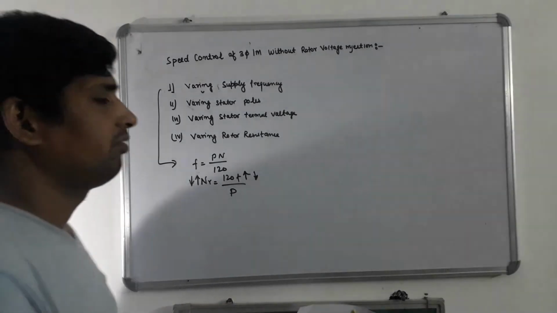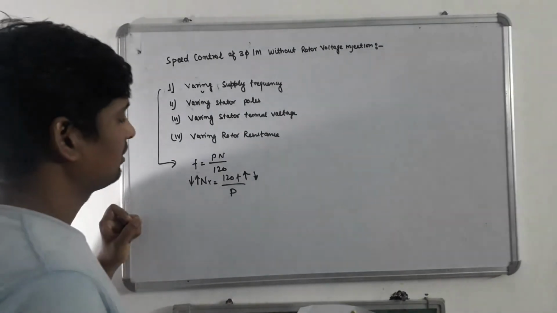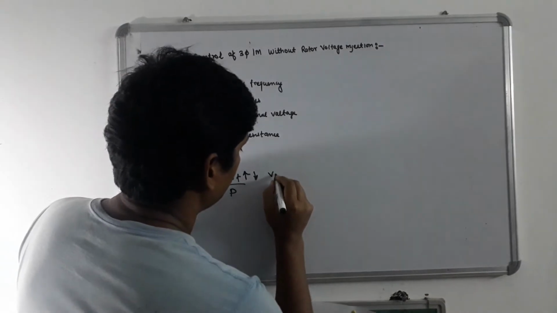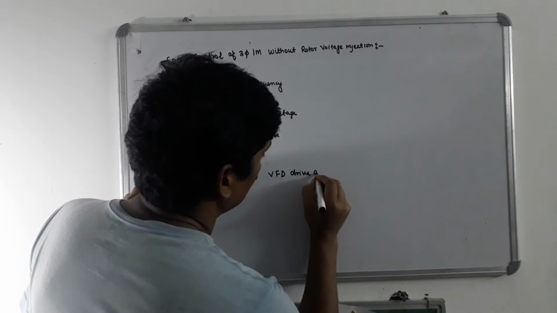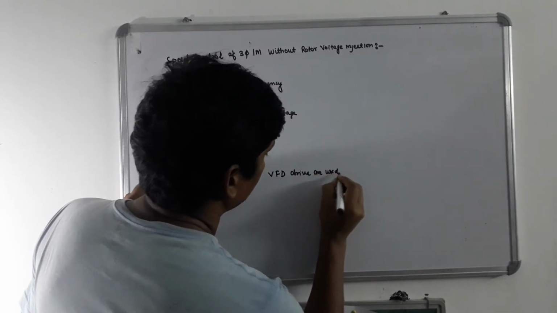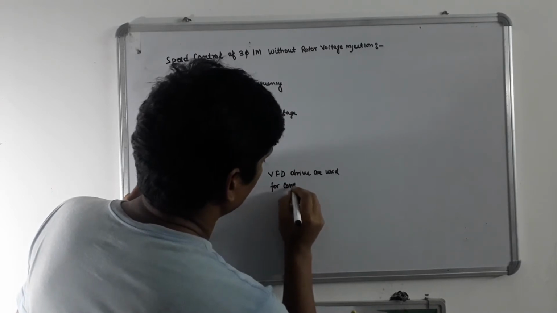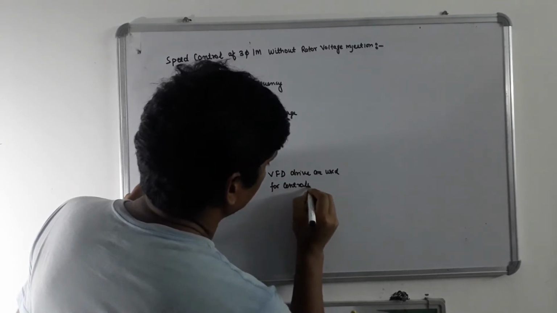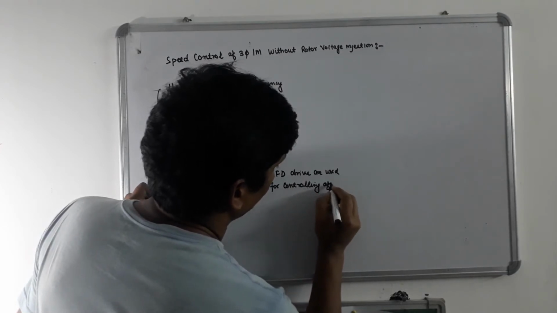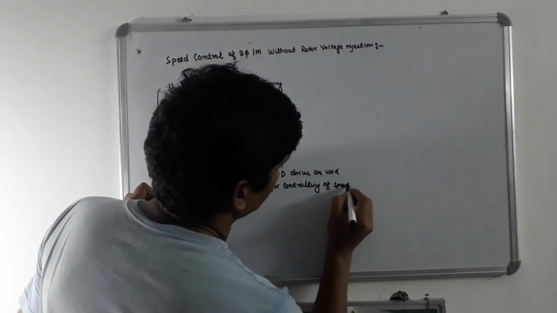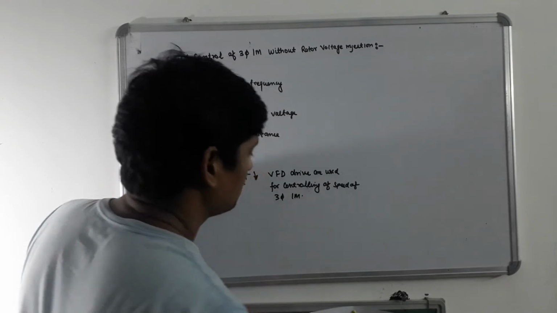Now, if we are talking about current technology, VFD drives are used for controlling the speed of three-phase induction motor.